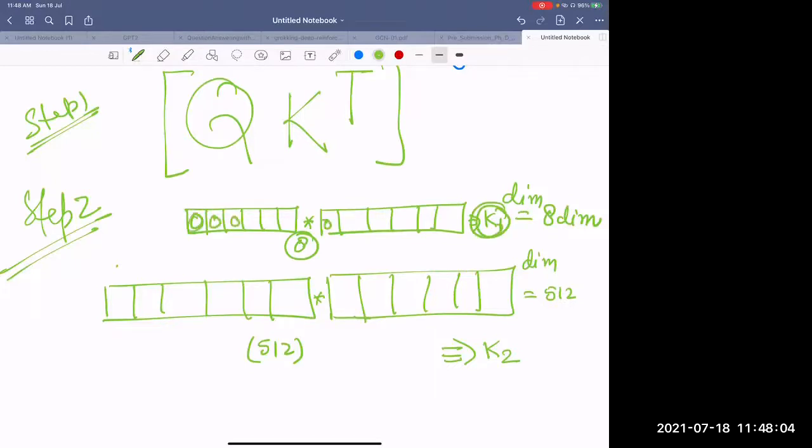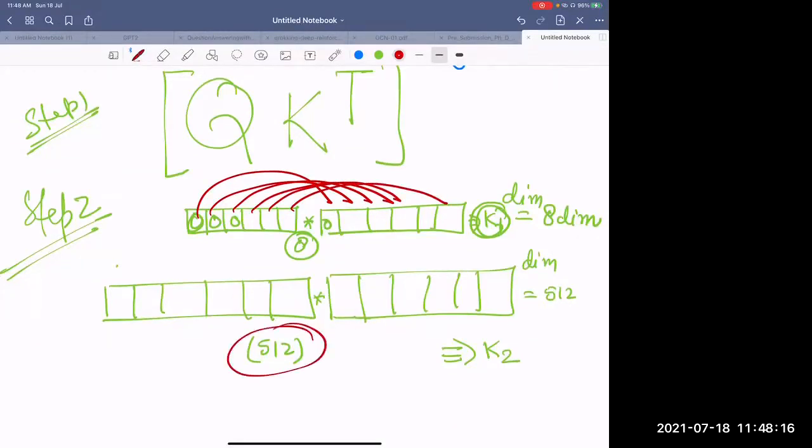Let me show you. This multiplied by this, multiplied by this, multiplied by this, multiplied by this. Only 8 multiplications and additions. Here 512 such things. So K1 will be several times lesser than K2, even though both of these vectors are completely aligned or having a huge amount of alignment. This is the reason: the dimension.